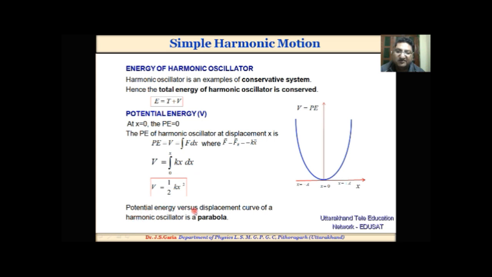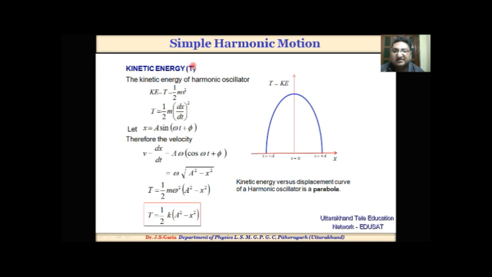The potential energy versus displacement curve of a harmonic oscillator is a parabola. Here the potential energy is minimum at x = 0 and maximum at the extreme points.